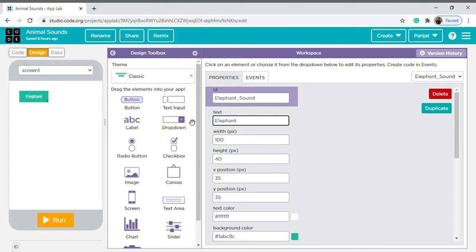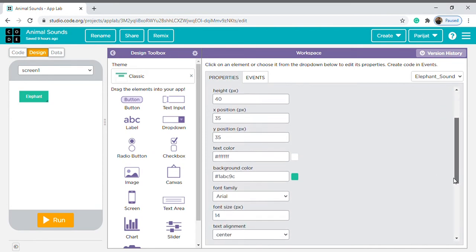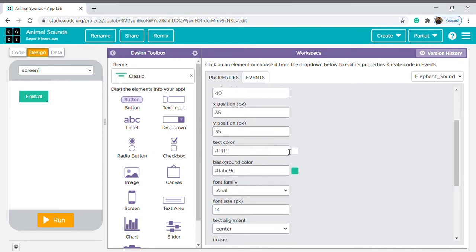This is the text of the button, and increase the font as we can say as 18. Okay, now you can choose background color and text color also if you want.